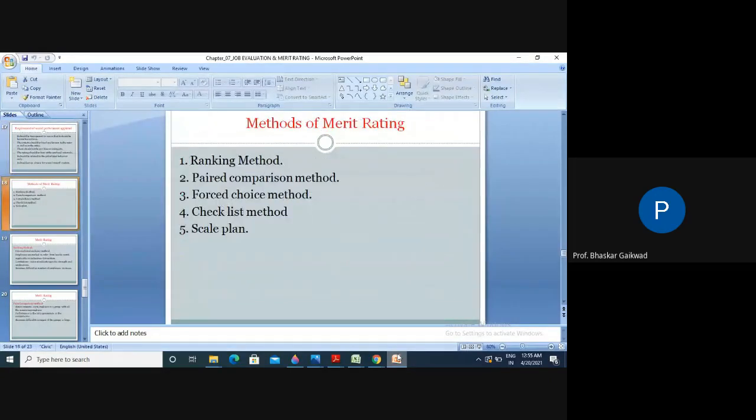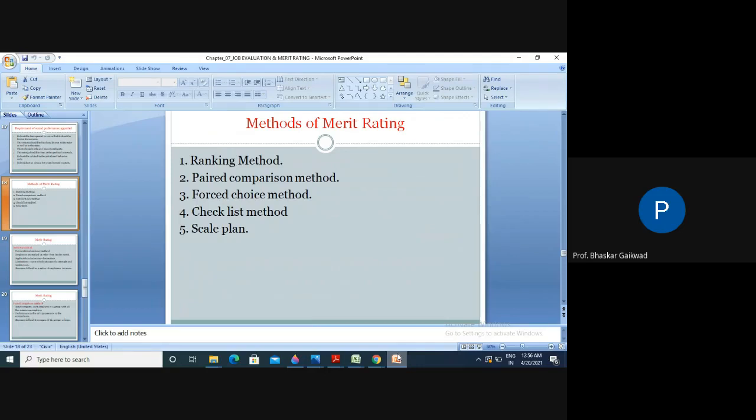Then methods of merit rating. Just like job evaluation methods, here also some methods are there in merit rating: ranking methods, the same methods you will have observed in job evaluation. Paired comparison method is there. Forced choice method is there. Checklist method is there, and scale plan is there. So in industry normally we can follow two types of methods: either you can go for the checklist or you can go for the comparison methods.